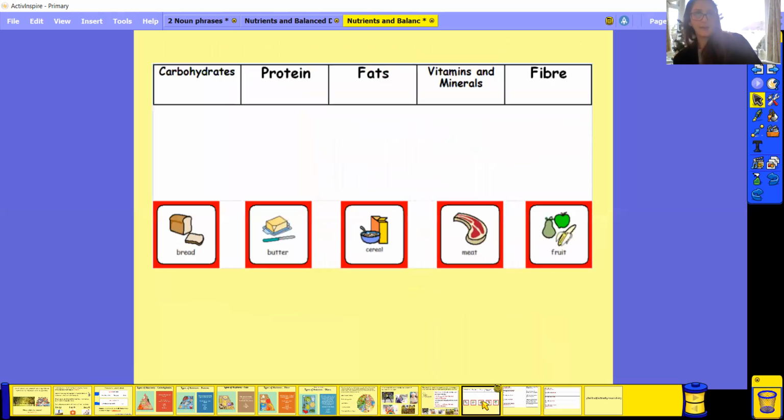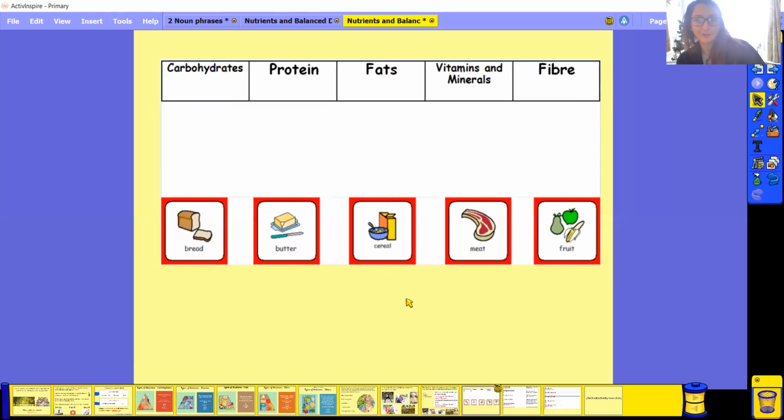Well done if you had a go at that. So your task today for your science lesson is to try and link up these names. You've got carbohydrate, protein, fat, vitamins and minerals, and fiber. And you've got bread, butter, cereal, meat, and fruit. What I would like you to do is match these to the right one. So where do you think cereal might go? Do you think it might go to the carbohydrates, the protein, the fats, the vitamins and minerals, or the fiber? Have a think. Where do you think the meat's going to go? Carbohydrates, proteins, fats, vitamins, minerals, or fiber. Have a quick link of it if you need to.